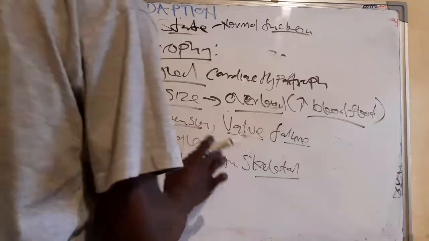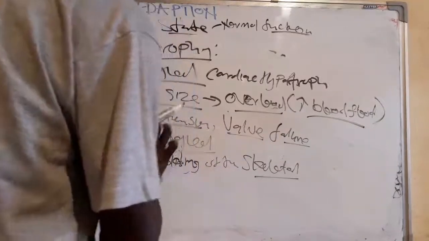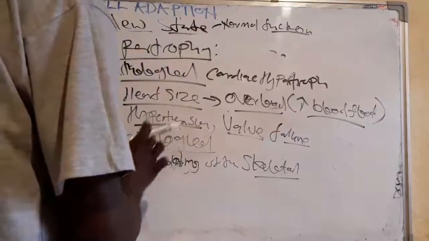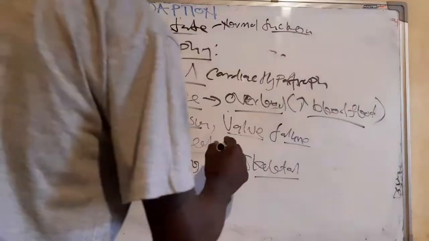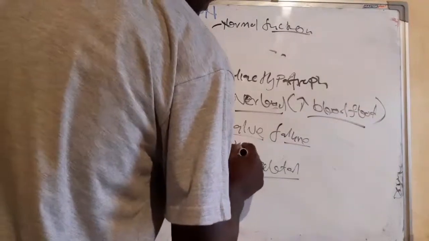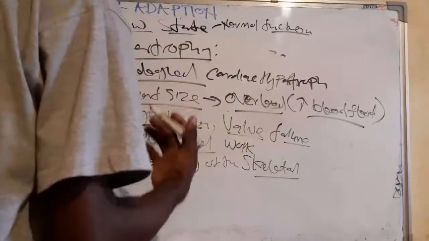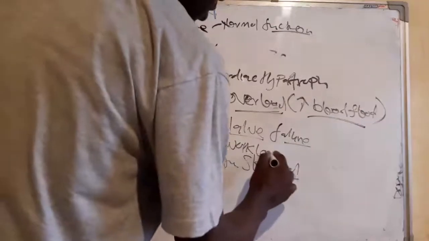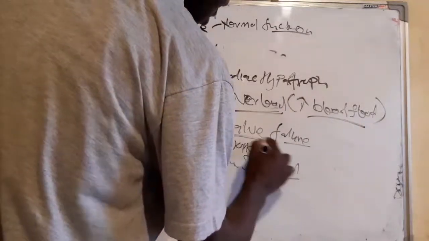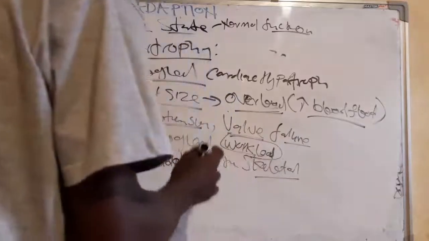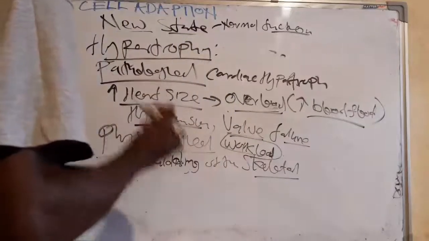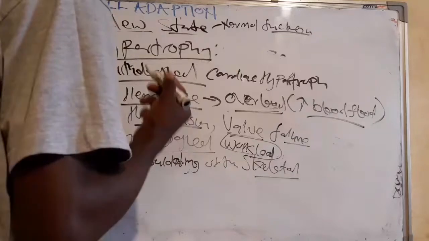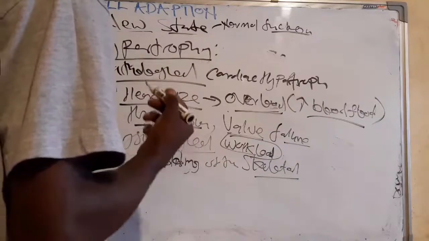Okay, so the stimulus for the physiological cause is the workload. For the physiological, the stimulus is the workload, and for the pathological, it is the overload. So this is the workload. Okay, this results from lifting weights, things with heavy weights.